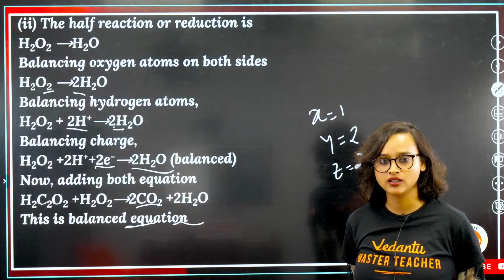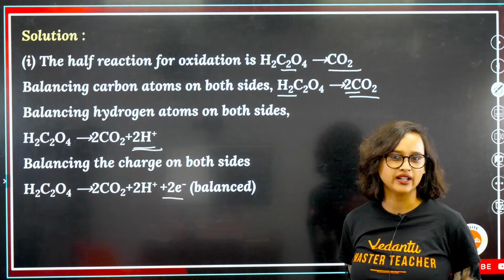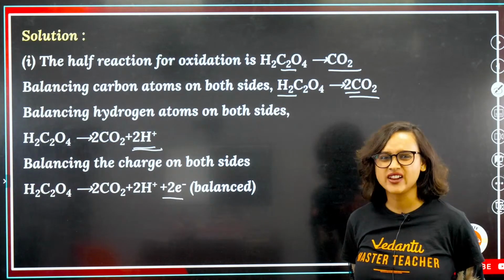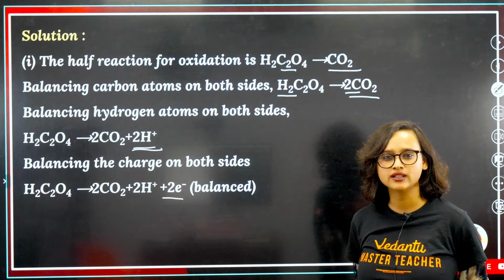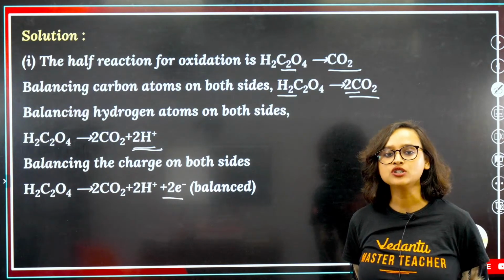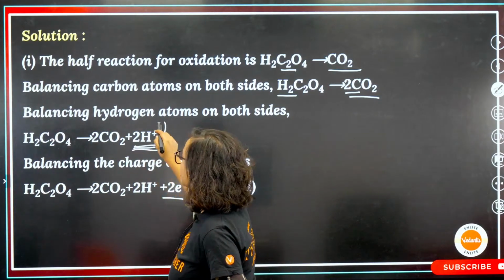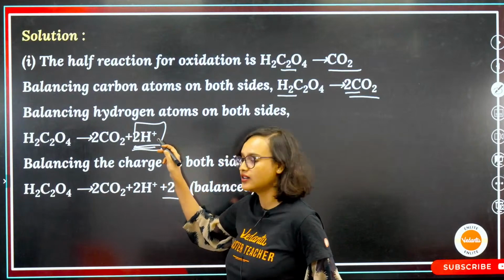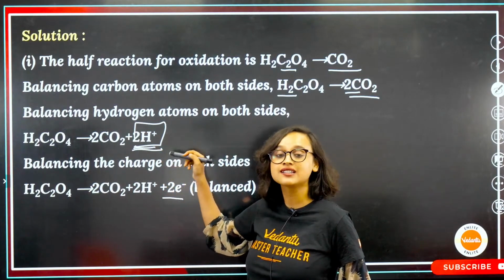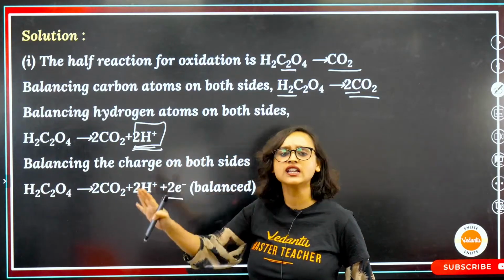Once again, explain. Kajal, would you mind rewinding it a bit and watching it? Because this is very simple. One more thing I would like to tell you is why you are balancing the charge. Because here you added H+, so 2 positive charges are extra. In a balanced chemical equation, the charges, everything has to be balanced.